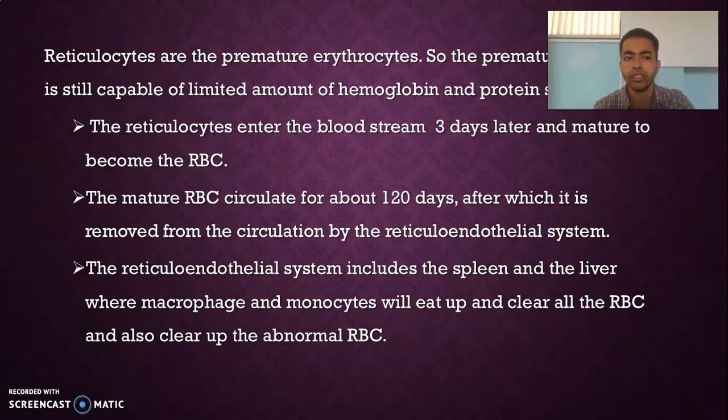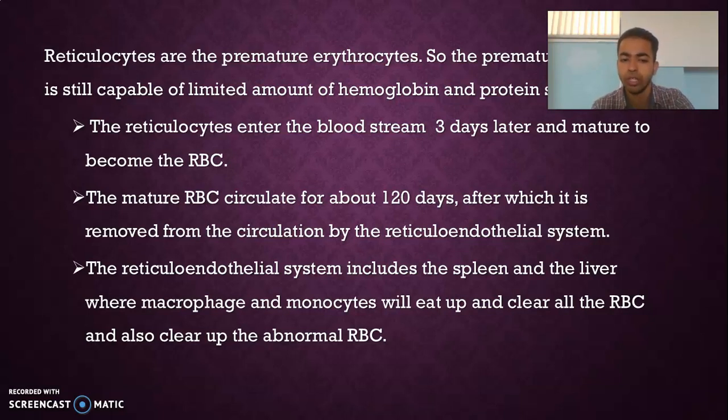Reticulocytes are the premature erythrocytes. The premature RBC is still capable of a limited amount of oxygen and protein synthesis. The reticulocytes enter the bloodstream and, 3 days later, mature to become RBCs. And here you should know that it matures with the help of the hormone erythropoietin. The mature RBCs circulate for about 120 days. So 120 days is the lifespan of RBCs, after which they are removed from the circulation by the reticuloendothelial system.